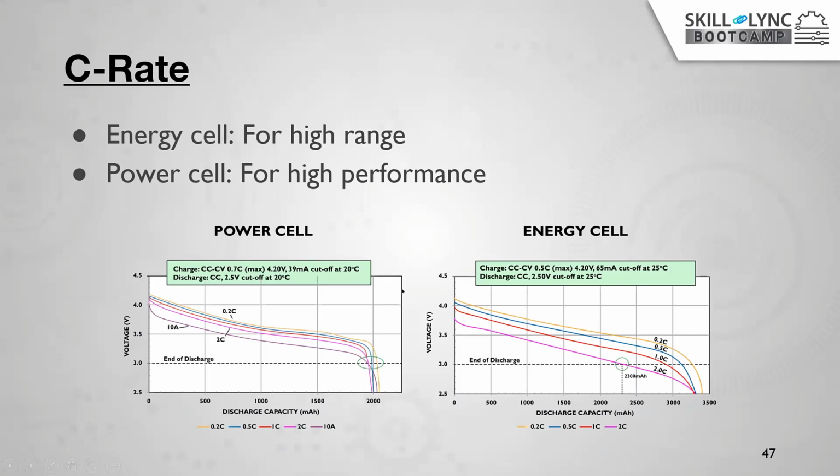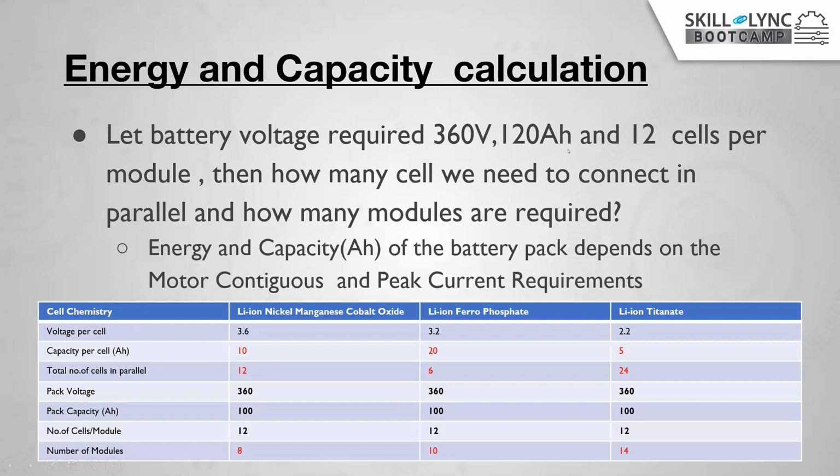That is, if you see this graph, the voltage and the discharge capacity, right? When the battery started, we can charge with 0.5. So let me first tell you what is C rate. So C rate is nothing but 1 ampere. We are charging with 1C rate means, suppose in this example there is 120 ampere hours, right? If you are discharging this battery with 1C rate, that means you are discharging 120 amperes per hour. Okay. Suppose the battery is 2C rating. That means you are discharging this battery with 2C rate, that means divide by 2. Then you will get 60 amperes per hour only, right?